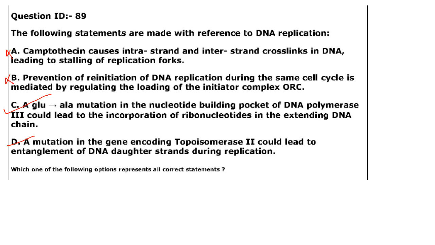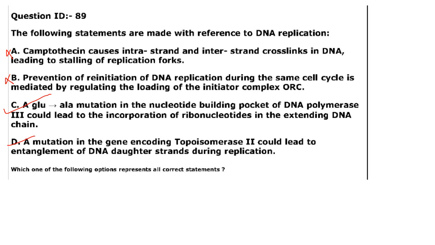Then next one. Prevention of reinitiation of DNA replication during the same cell cycle is mediated by regulating the loading of the initiator complex ORC. It is not loading of the initiator complex ORC. It is through covalent modification. So B is also not correct. A glutamine alanine mutation in the nucleotide binding pocket of DNA polymerase 3 could lead to the incorporation of ribonucleotides in the extending DNA chain. Yes, that is correct.